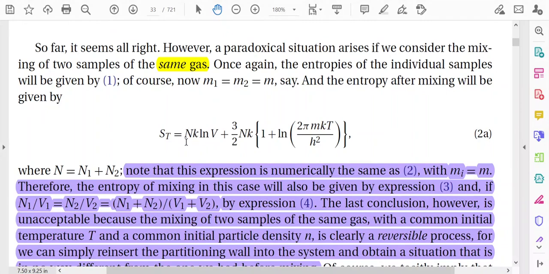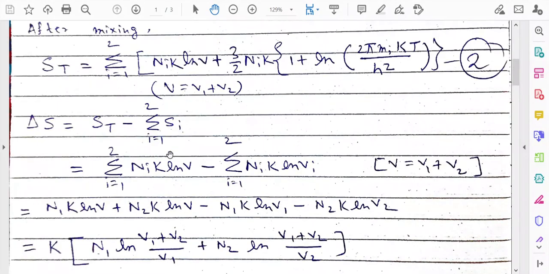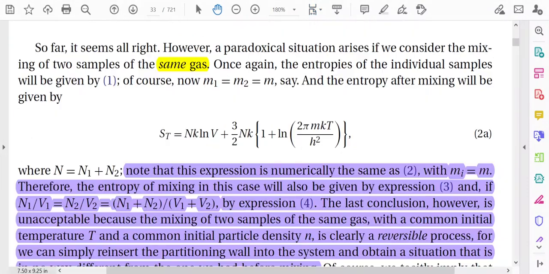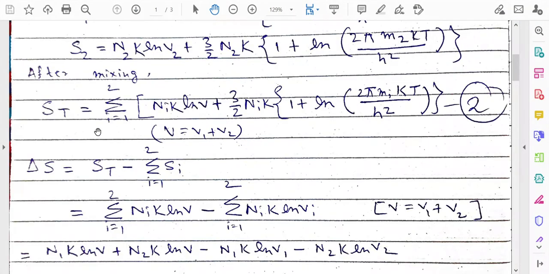Why have we written Nk ln V? Because after the mixing, you listen to it very carefully, in the expression of ST you can see this expression also. This expression is actually the expression of ST. Here we have written it directly, but if you see this expression of ST, if you look at the first term, the first term will be N1k ln V plus N2k ln V.